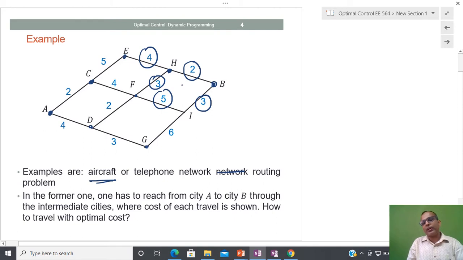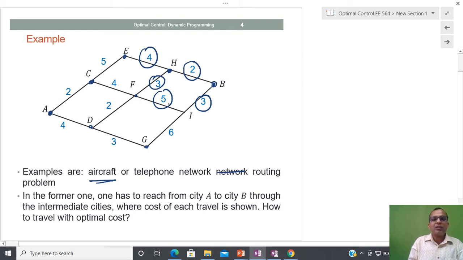You can also interpret that whenever we are moving from one city to another using an aeroplane, the control effort means whatever petrol or fuel I am going to use, and that is our performance measure. For simplicity I am just using some numbers here.